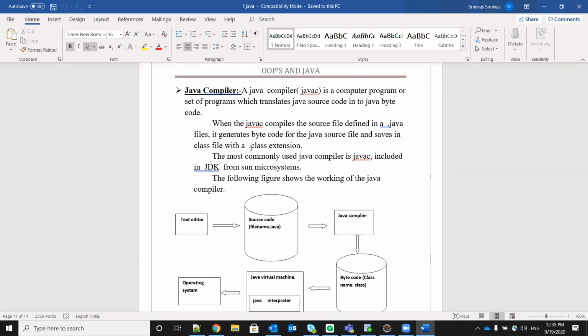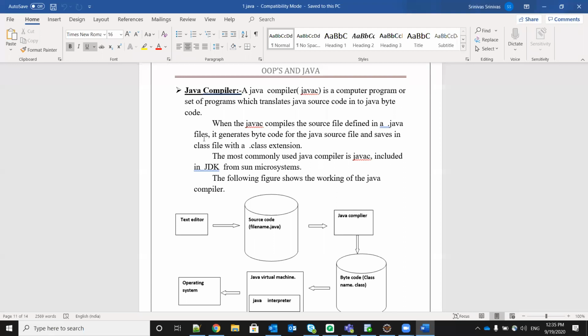See here. When Javac compiles the source file defined in a .java file. So a .java file is nothing but what we write: we write the program and save it with the .java extension, right? So that is nothing but a .java file. It generates bytecode for the Java source file. Which will generate?